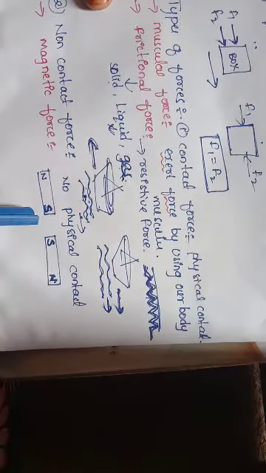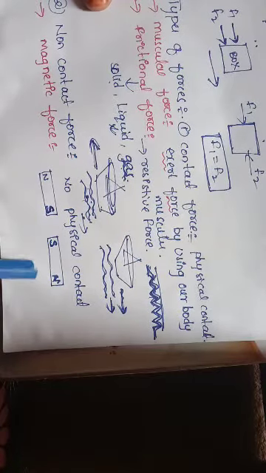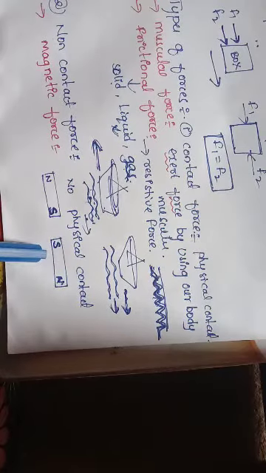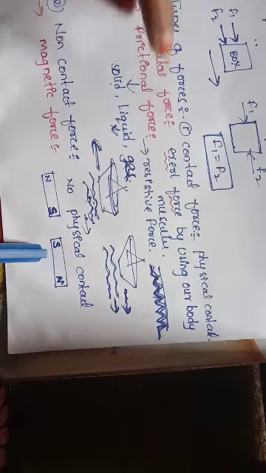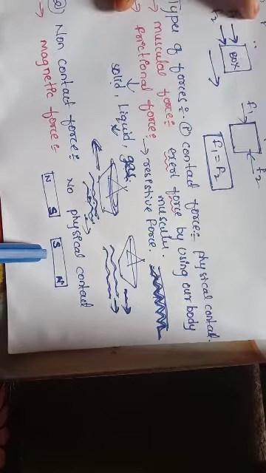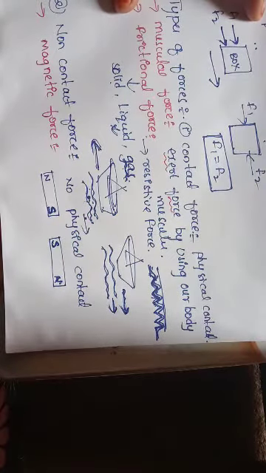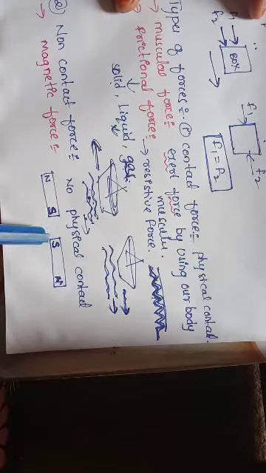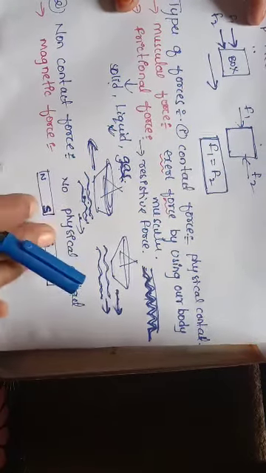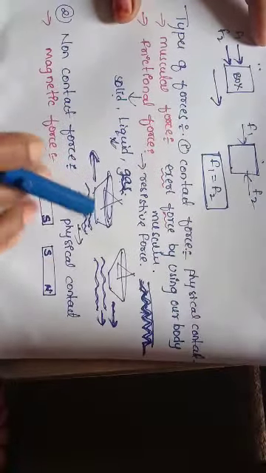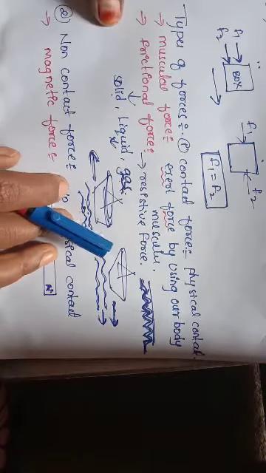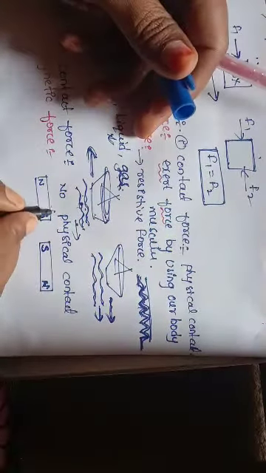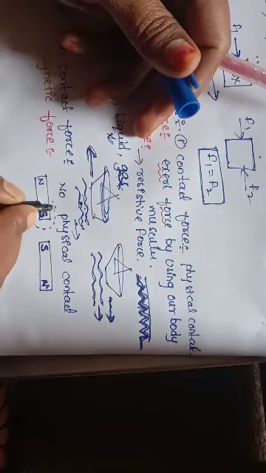If I bring a magnet in contact with an iron object, they both attract. So a magnet can attract another magnet or a magnetic material. What are magnetic materials? The materials which are attracted by the magnet are said to be magnetic materials. So iron, nickel, cobalt elements are said to be magnetic materials.